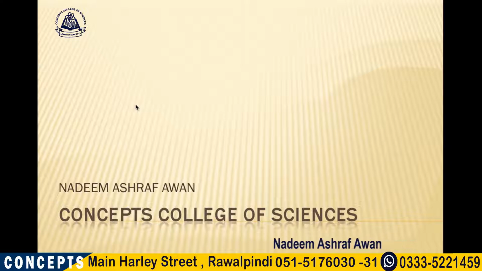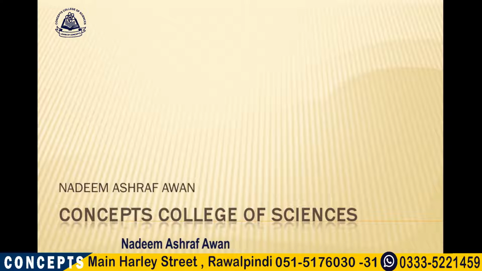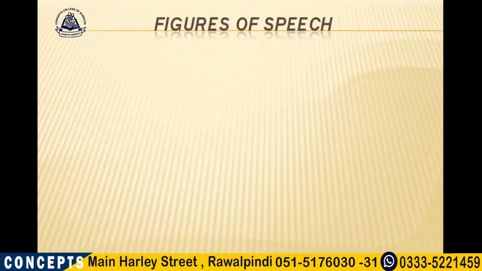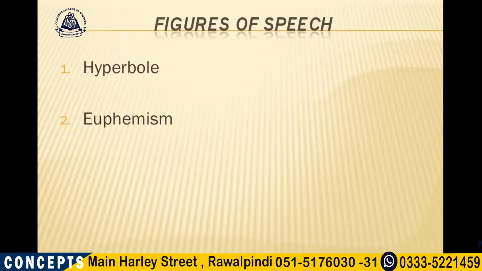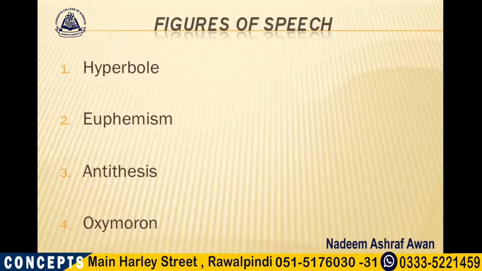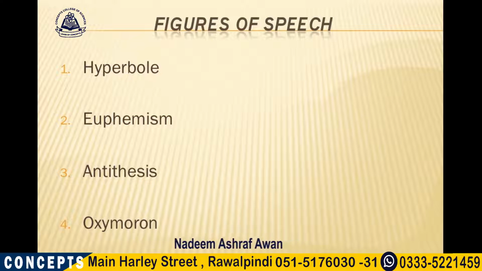This is the second part of our figures of speech. In the first part, we discussed simile, metaphor, personification, and apostrophe. In this particular episode, we are going to discuss four more figures of speech. Number one is going to be hyperbole. Number two is euphemism. Number three is antithesis, and four is oxymoron. Now let's move on to the first one of these, that is the hyperbole.